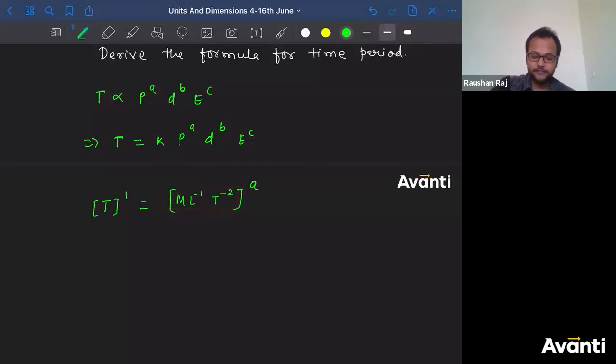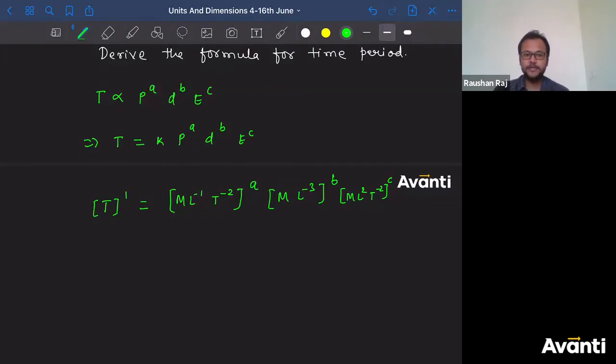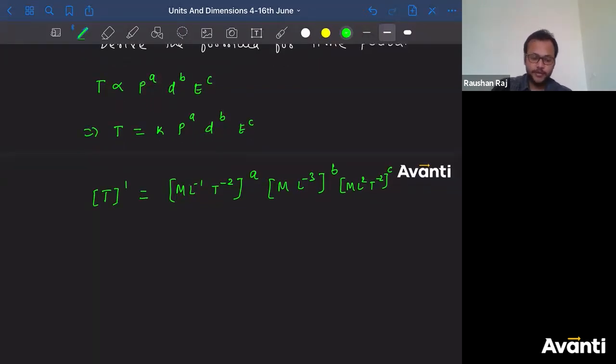Now what is the dimensional formula for density? Density is mass per unit length. Yes, Ritvika, correct. M L inverse 3, so M L inverse 3 to the power b. Tell me, what is the dimensional formula for energy? So M L 2 T inverse 2. All right. So to the power c. तो इसका power c लिखेंगे हम लोग. Yes, Ritvika, correct. Now let us compare the dimensions.